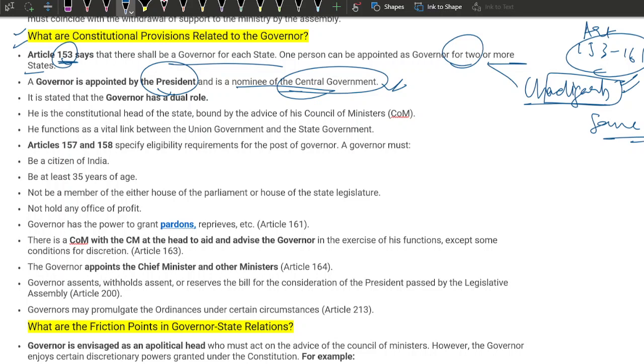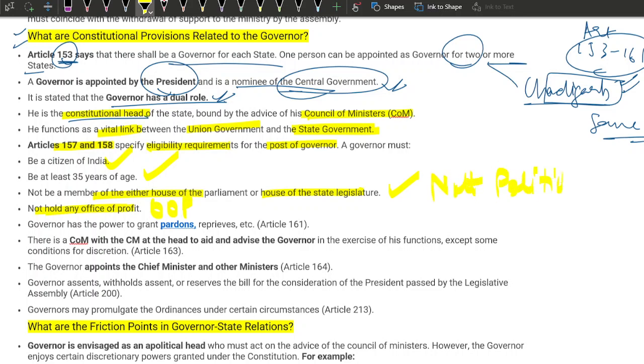It is stated that the governor has a dual role. He is the constitutional head of the state, bound by the advice of the Council of Ministers. He functions as a vital link between the union government and the state government. Articles 157 and 158 specify eligibility requirements for the post of governor. A governor must be a citizen of India, be at least 35 years of age, not be a member of either house of the parliament or houses of the state legislature, and not hold any office of profit.